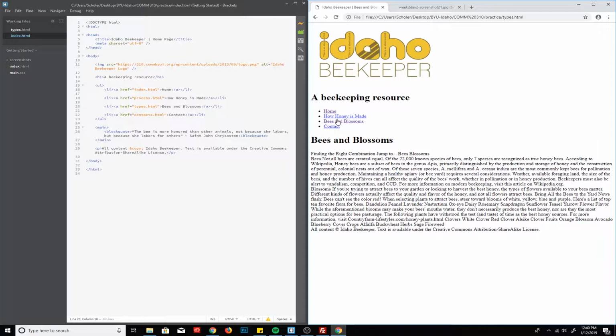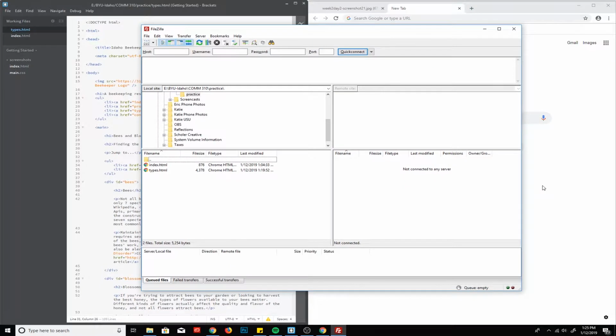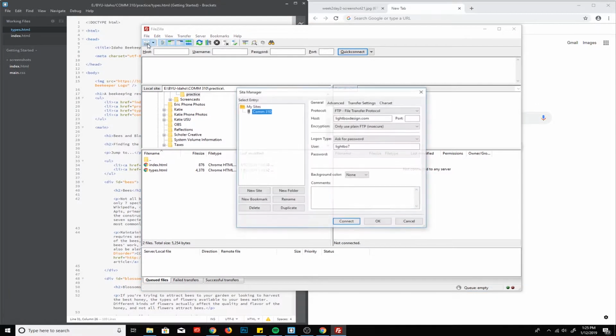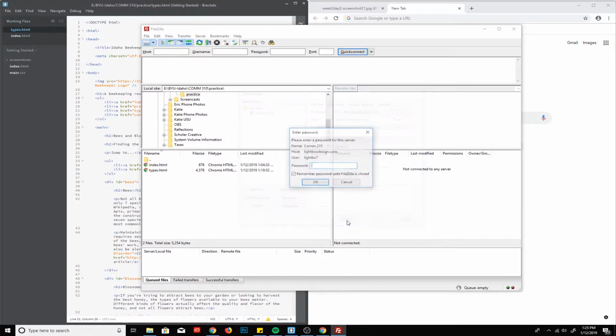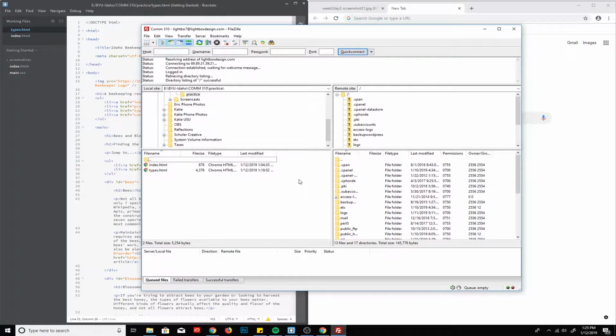Once you're completely finished with both pages and they're both updated, you're then going to upload those to your server. In order to do that, you need to open your FTP client, which in my case is FileZilla, and connect to your server. Put in your password. And once you're connected, you need to navigate to the right folder on your computer, which is the practice folder.